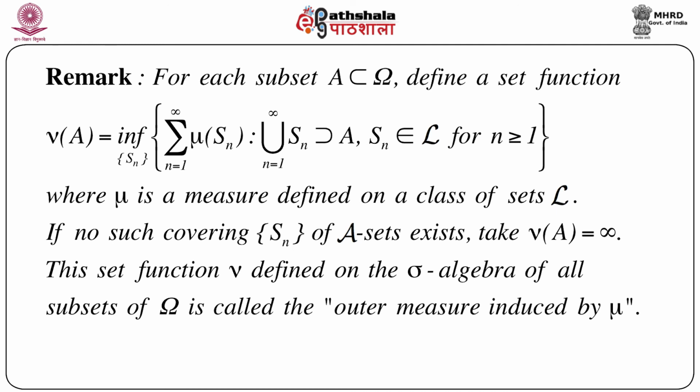Now we will complete this entire thing by putting one small remark, but the remark is the basis of further discussion.